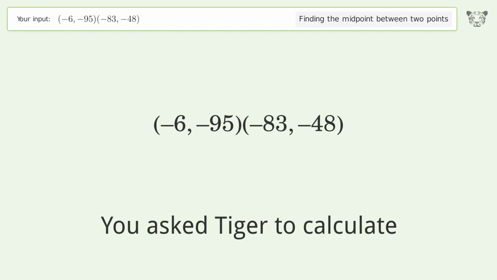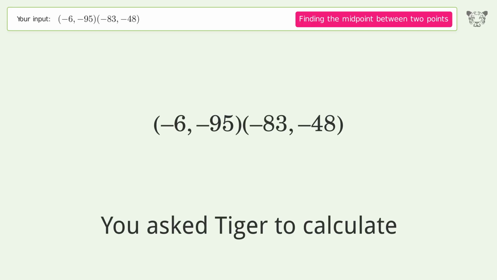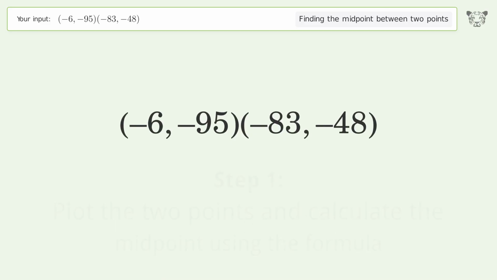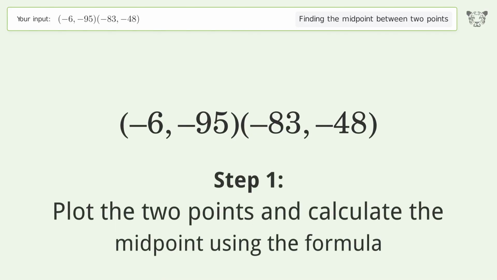You ask Tiger to calculate. This deals with finding the midpoint between 2 points. The midpoint between the 2 points is -44.5, -71.5. Let's solve it step by step. Plot the 2 points and calculate the midpoint using the formula.